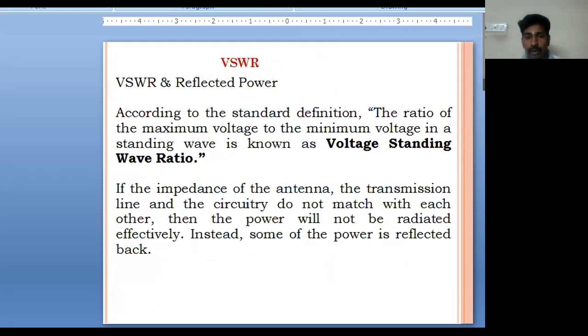Then we'll go for VSWR, that is voltage standing wave ratio. It defines that the ratio of the maximum voltage to the minimum voltage in a standing wave is referred to as voltage standing wave ratio. If the impedance of the antenna, the transmission line, and the circuits does not match with each other, then the power will not be radiated effectively. So some of the power will be reflected back. That is, we get some reflection losses. If there are no reflection losses, then we can say impedance matching is perfect.